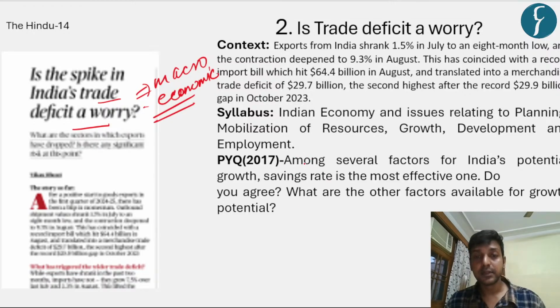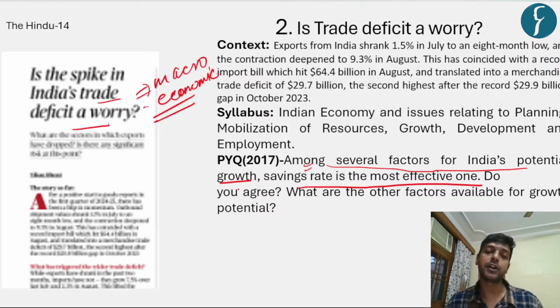For instance, in 2017, among several factors that determine India's potential growth, saving rate is the most effective one. Do you agree? What are the other factors available for growth potential? So here you can see that they are asking about macroeconomic indicators. There you can talk about investment rate and other factors which can enhance India's GDP growth rate.